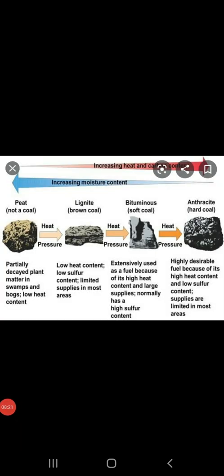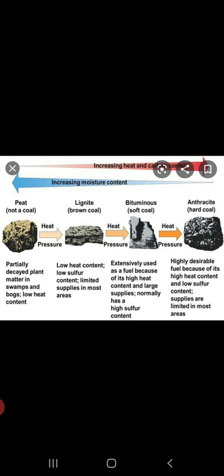Now talking about the first variety of coal, that is actually peat. The first step of coal formation results in the material called as peat. It is an accumulation of partially decayed leaves, twigs and branches. So it is not completely considered as a coal. It contains a large quantity of moisture and a very low content of carbon, that is around 50 to 60%.